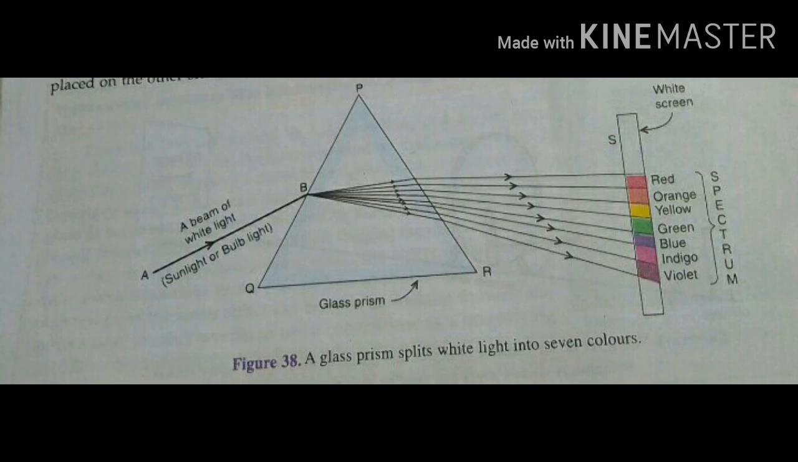The band of 7 colors formed on a white screen when a beam of white light is passed through a glass prism is called the spectrum of white light. The 7 colors of the spectrum are red, orange, yellow, green, blue, indigo, and violet. The splitting up of white light into 7 colors on passing through a transparent medium like a glass prism is called dispersion of light.